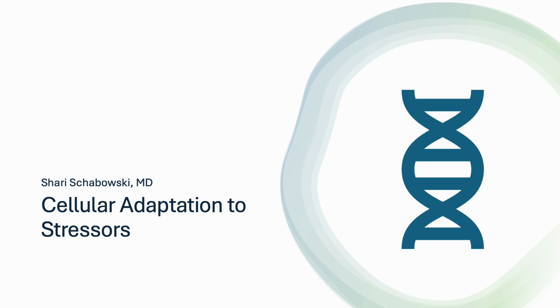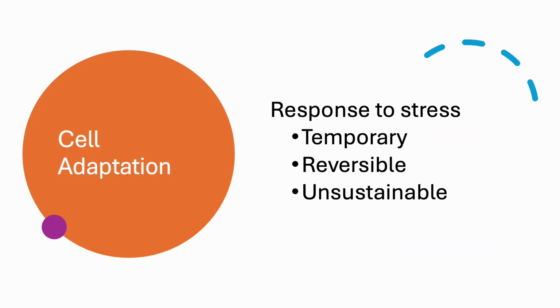Medicaleducationinminutes.com. Today we're going to be talking about cellular adaptation to stressors. Cellular adaptation is basically just a response to stress. It is meant to be temporary, reversible, and it is unsustainable.